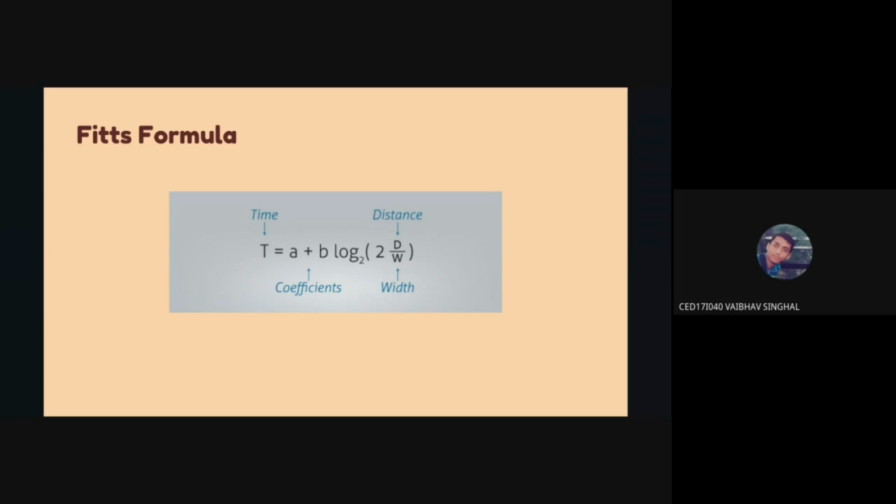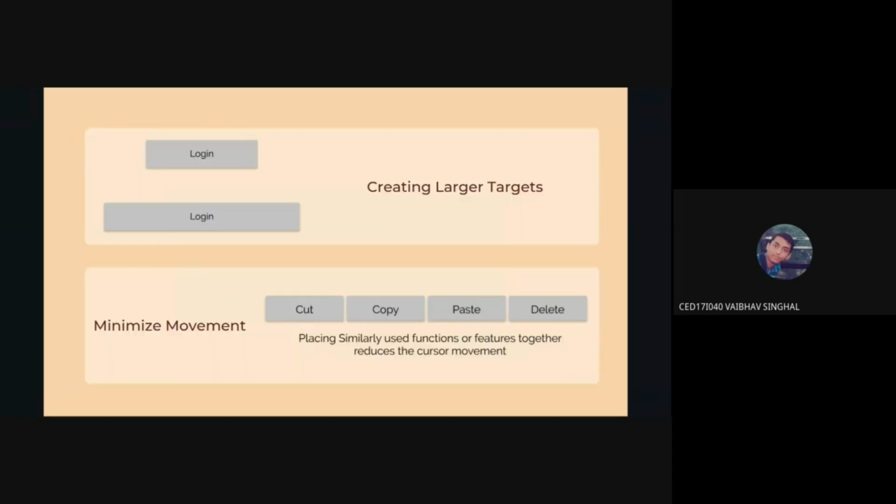You can see that the time is directly proportional to the distance and inversely proportional to the width. So the more the distance, the more time you're going to take, and the lesser the distance, the lesser the time. As well, it's inversely proportional to the width, so the more the width, the less time you're going to take to respond, and vice versa. So while designing, what you should take care of is creating shorter response times, so creating larger targets.